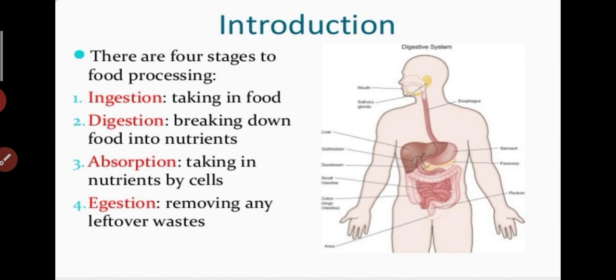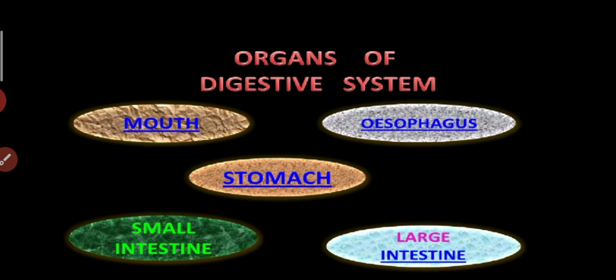There are four stages of food processing. The first one is ingestion, meaning taking in food. Then digestion, which I have already explained, breaking down food into nutrients. Then absorption, where these nutrients are taken in by our cells. And egestion, meaning removing any leftover waste. Now let us see this process in detail. The organs of the digestive system are the mouth, esophagus, stomach, small intestine and large intestine.